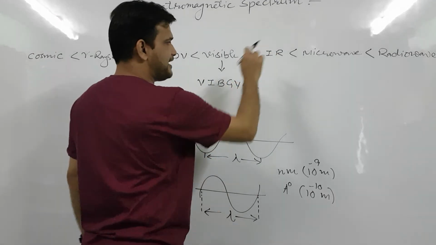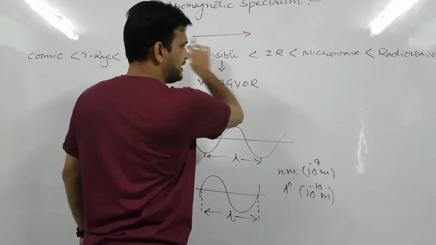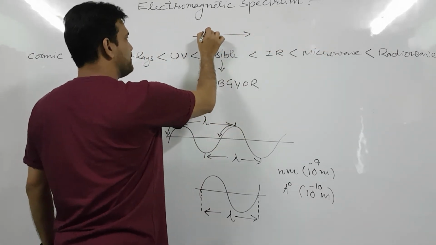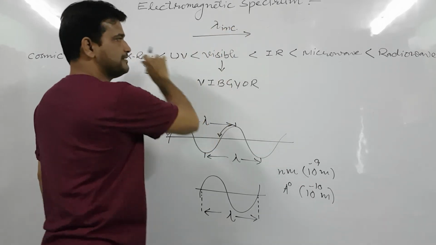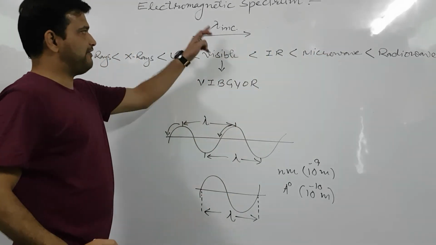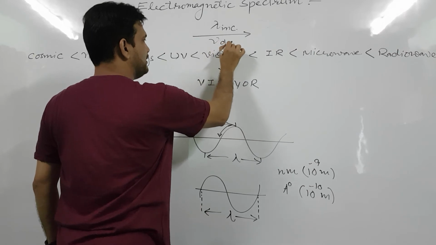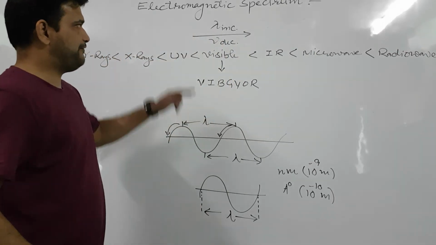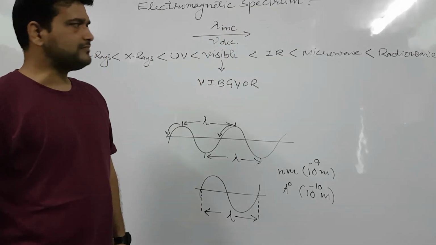And this is infrared. And from this direction to this direction, if we go, then wavelength will increase, and obviously frequency will decrease. If wavelength increases, then frequency will decrease.